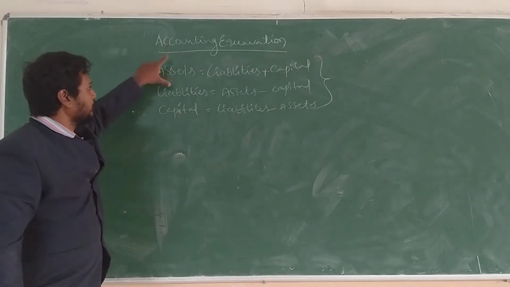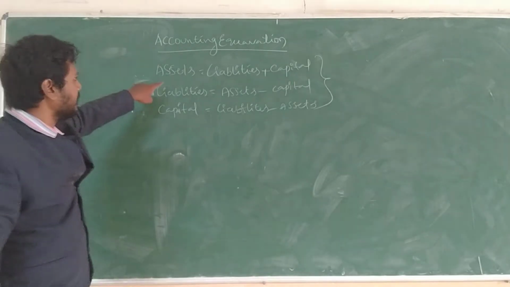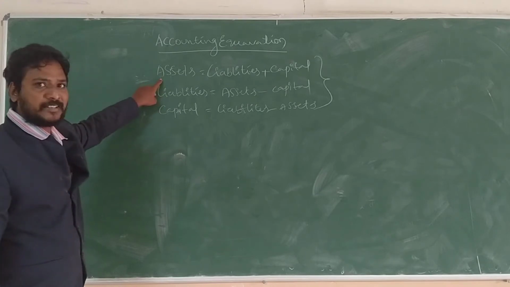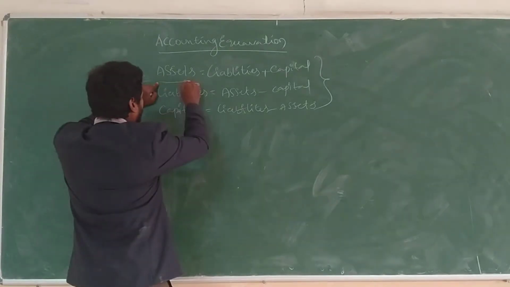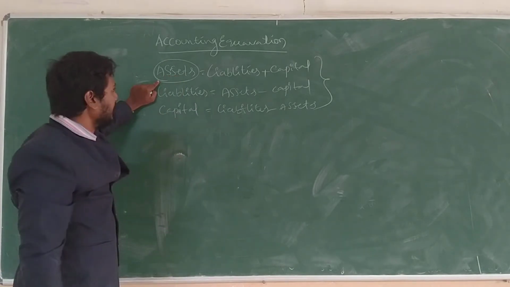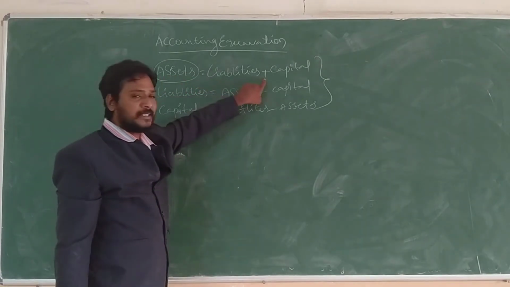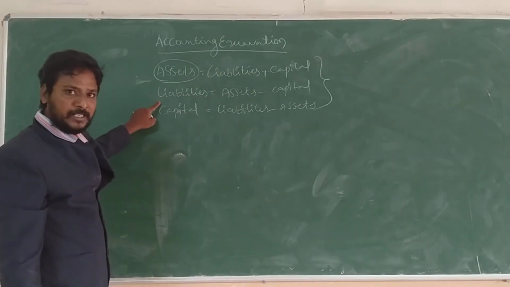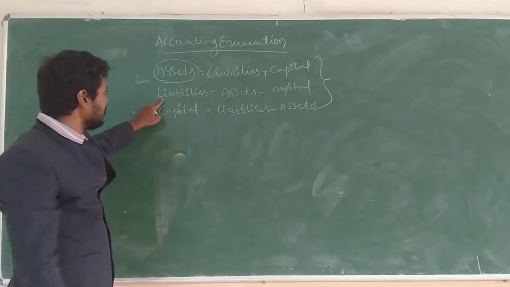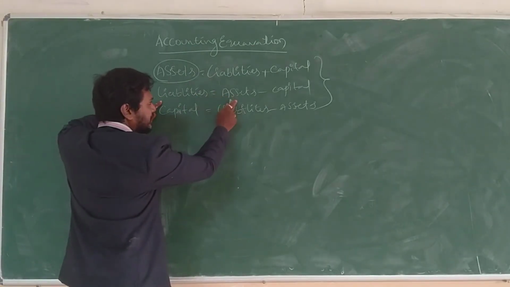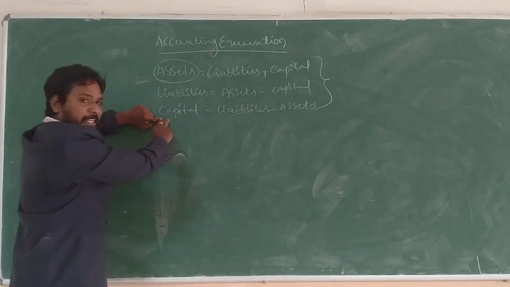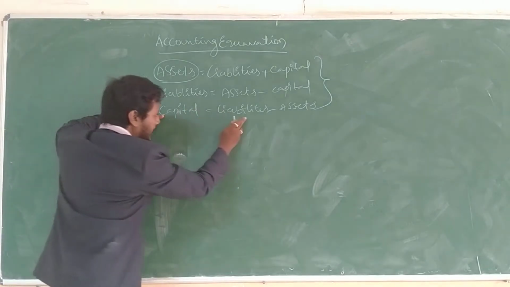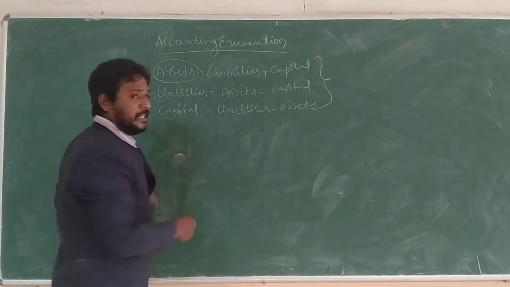The accounting equation formula is divided into three parts. Whenever we introduce assets, we compulsorily need liabilities plus capital. Whenever we have started the business with liabilities, we need to prepare assets minus capital. Whenever we introduce capital into the organization, we need liabilities minus assets. This is the accounting equation.